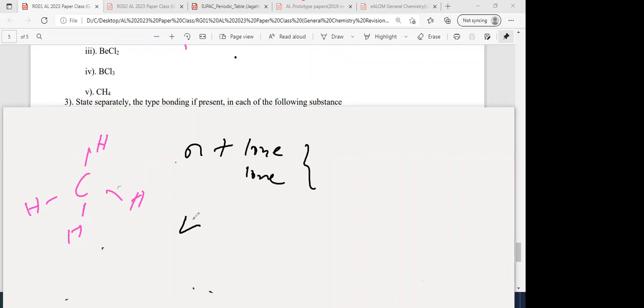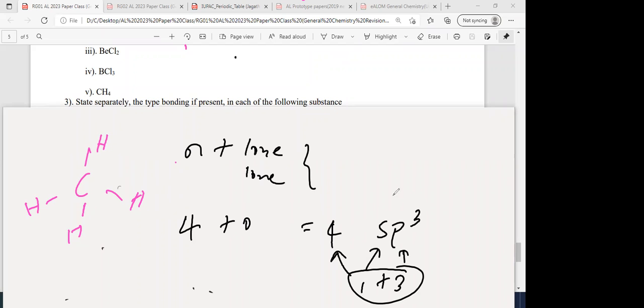Here, sigma bonds: 4, lone pairs: 0, so total pairs 4. Therefore the hybridization is sp3: 1 from s and 3 from p, giving a total of 4. Is that clear? So the hybridization of carbon in CH4 is sp3. Any questions?